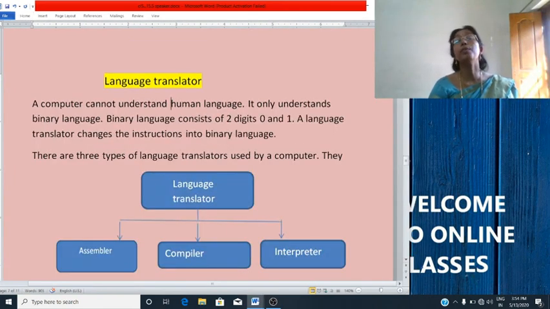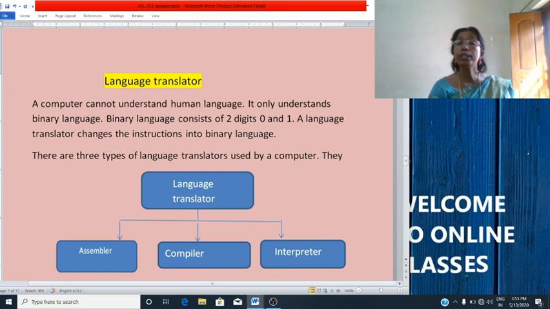Now we will study the next topic, language translator. So students, a computer cannot understand human language. It only understands binary language. You have learned that binary language consists of only two digits, 0 and 1. Writing a program in machine language or binary language is difficult for programmers.